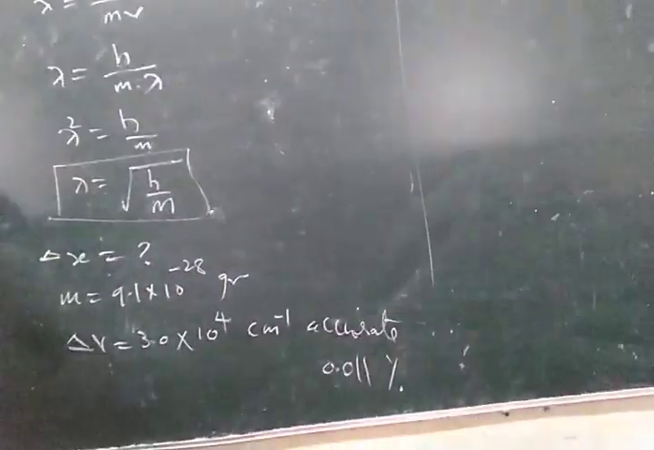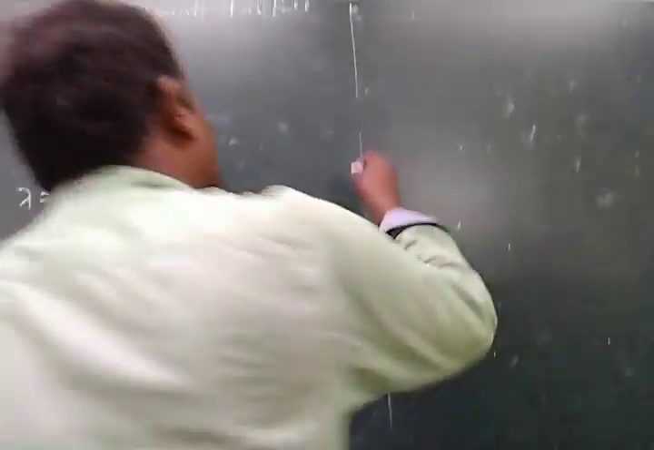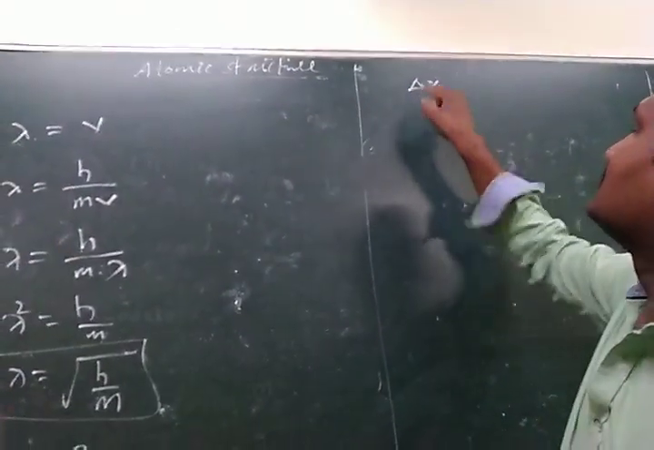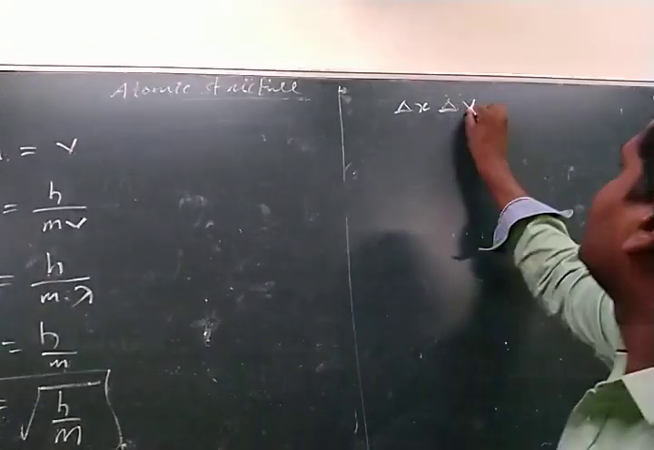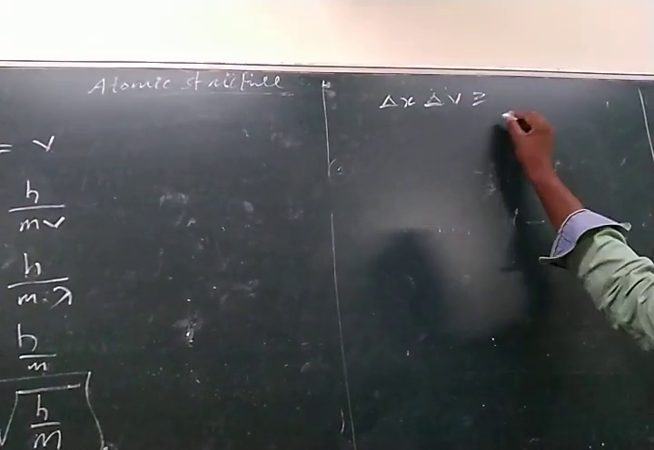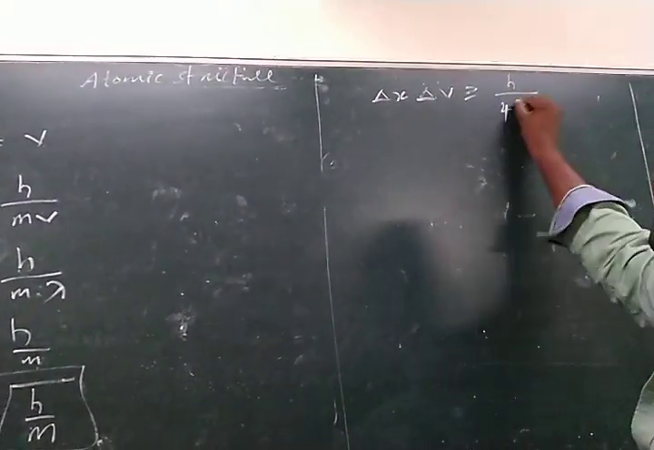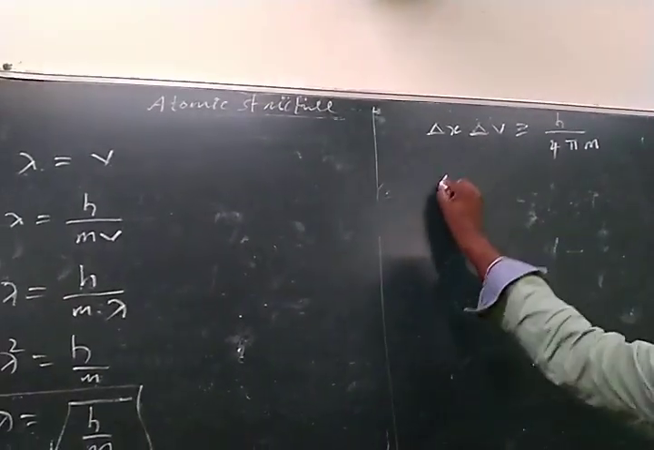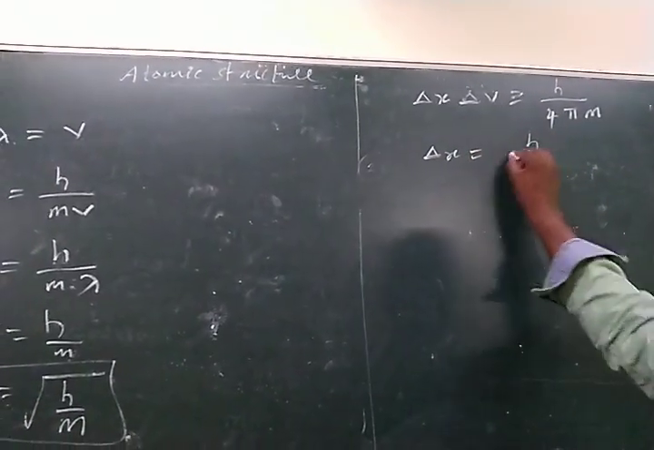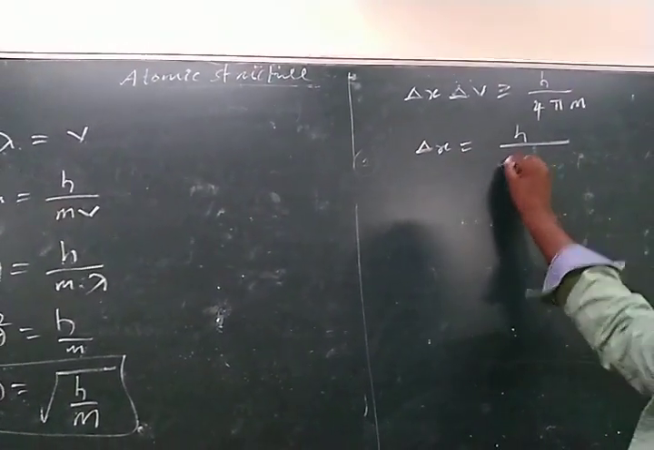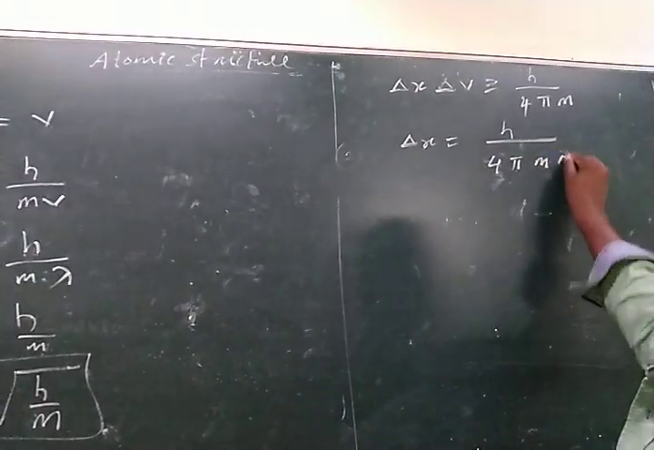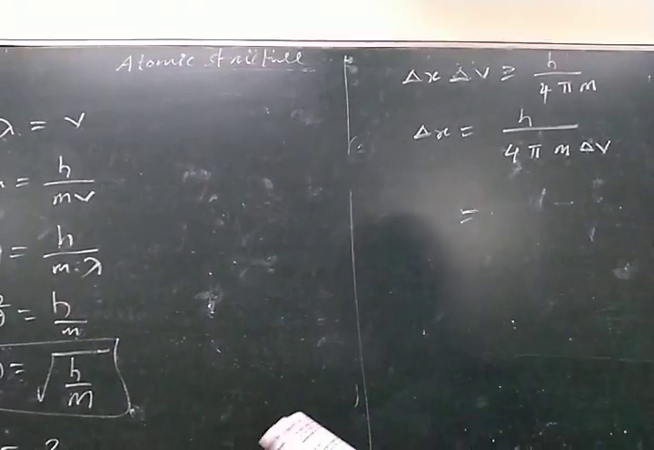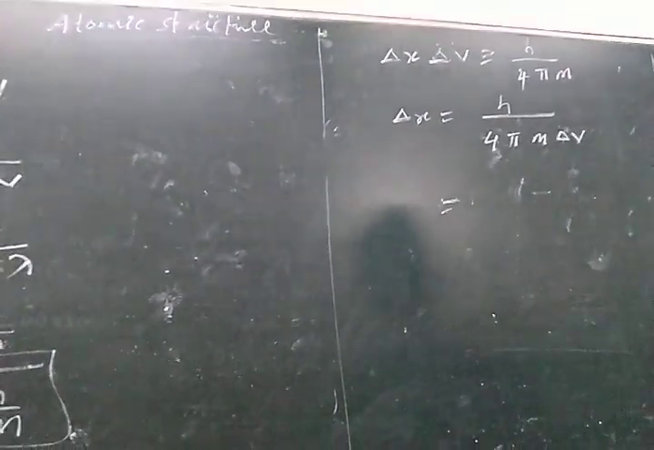So this problem is based on the Heisenberg uncertainty principle. According to the Heisenberg uncertainty principle, delta x, the uncertainty in position, times delta v, the uncertainty in velocity, is greater than or equal to h by 4 pi m. Now delta x equals h by 4 pi m into delta v. The options are in centimeters, that means CGS units.